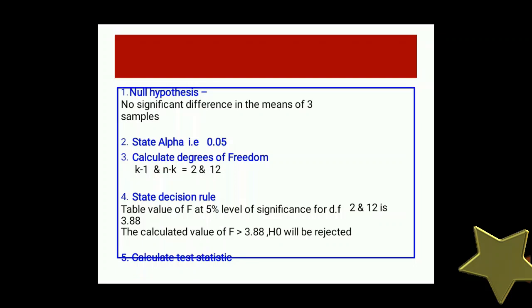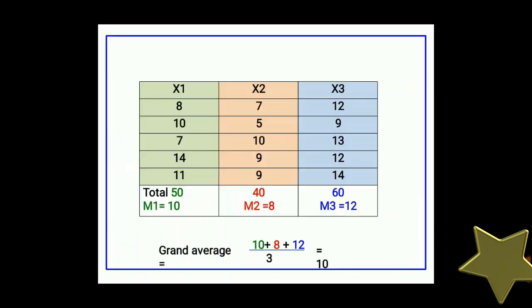Decision rule is the table value of F at 5%. This 5% we stated in the alpha step, second, 0.05. Table value of F at 5% level of significance for degrees of freedom 2 and 12 is 3.88. If the calculated value of F is greater than 3.88, then H0 will be rejected, that is, the null hypothesis will be rejected. If it is less than 3.88, then the null hypothesis will be accepted. And the last step is to calculate the test statistic.